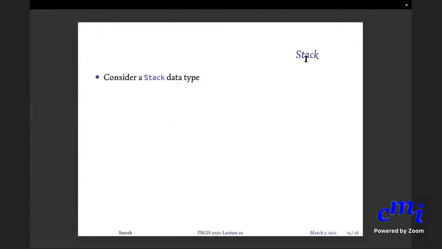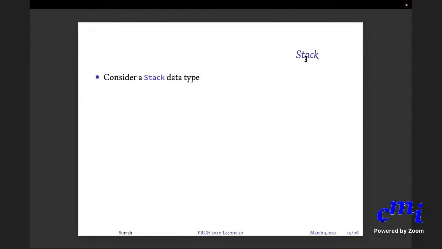A stack is like a stack of plates, or a stack of dosas, let us say. You don't want to pull the dosa from the bottommost, or chapatis or whatever. So you want to take the things from the top, and as new dosas are being made, they'll be put on top, right? Your mother doesn't put the new dosa at the very bottom.